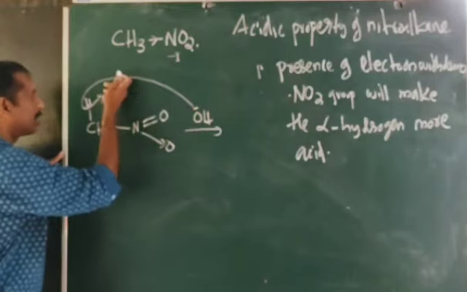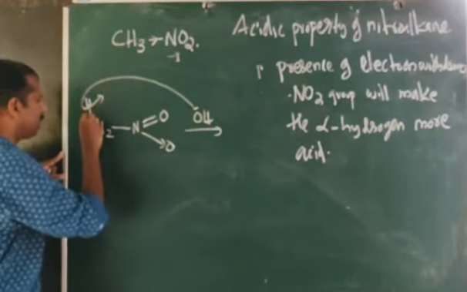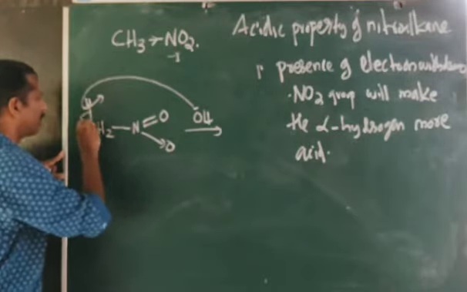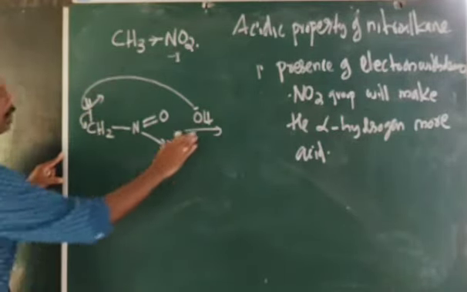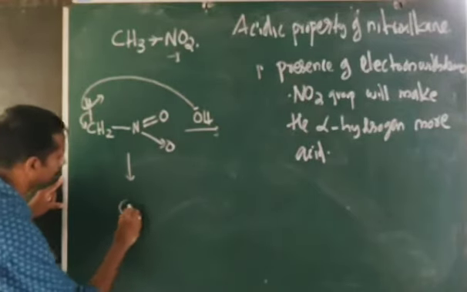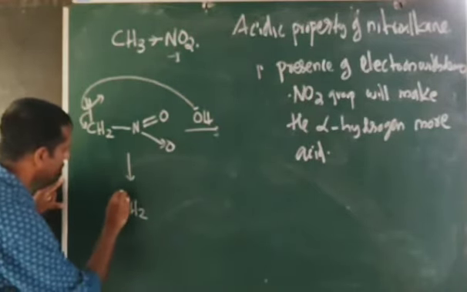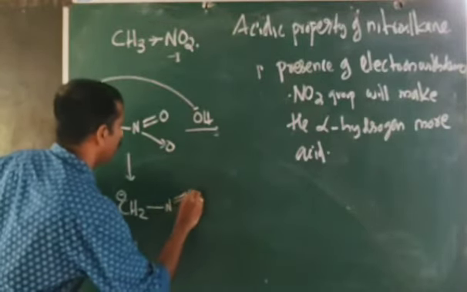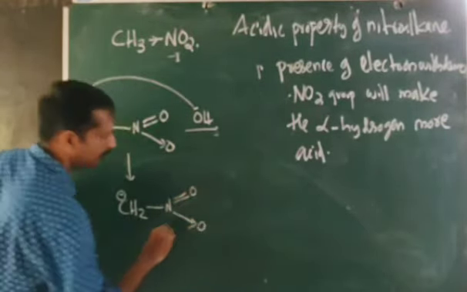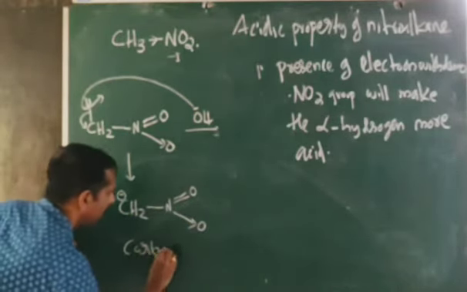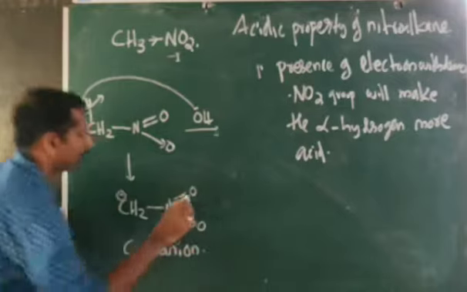When the base removes this proton, initially what is happening? This pair of electrons first moves to carbon. Then we get a structure like this, CH2, with a pair of electrons and a negative charge, and N double bond O, and here it is O. You are getting a negative charge on the carbon. That is what is known as a carbanion.